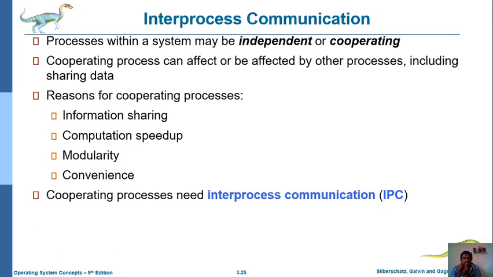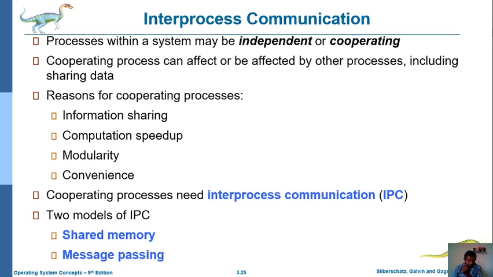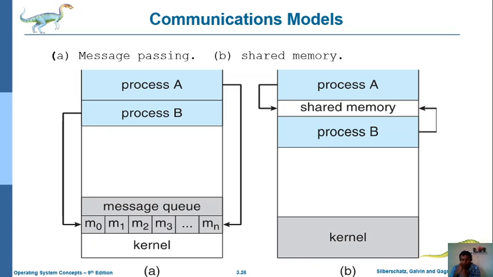While performing the cooperating process, we need inter-process communication to complete it. That means with the help of inter-process communication we can complete the cooperating process. There are two methods or two modes of inter-process communication: shared memory and message passing. Now we will discuss what is meant by shared memory and what is meant by message passing.